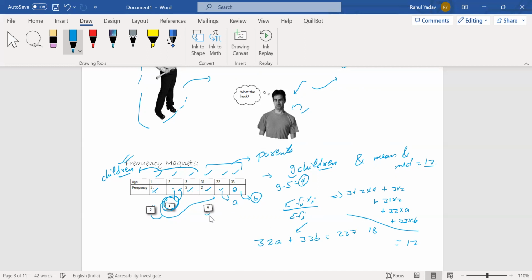We need to assign the frequencies A and B some particular number, say 3 or 4. From here we can observe that the final summation of these two terms is some odd number.